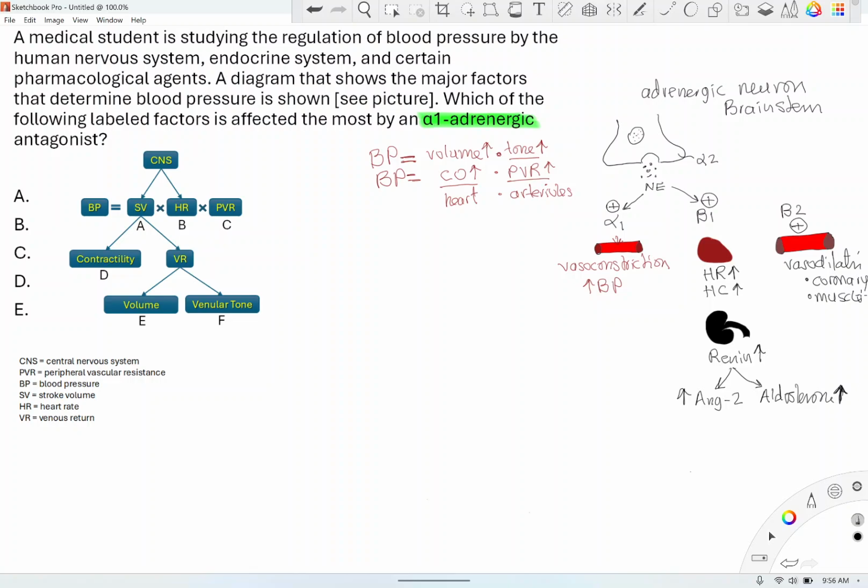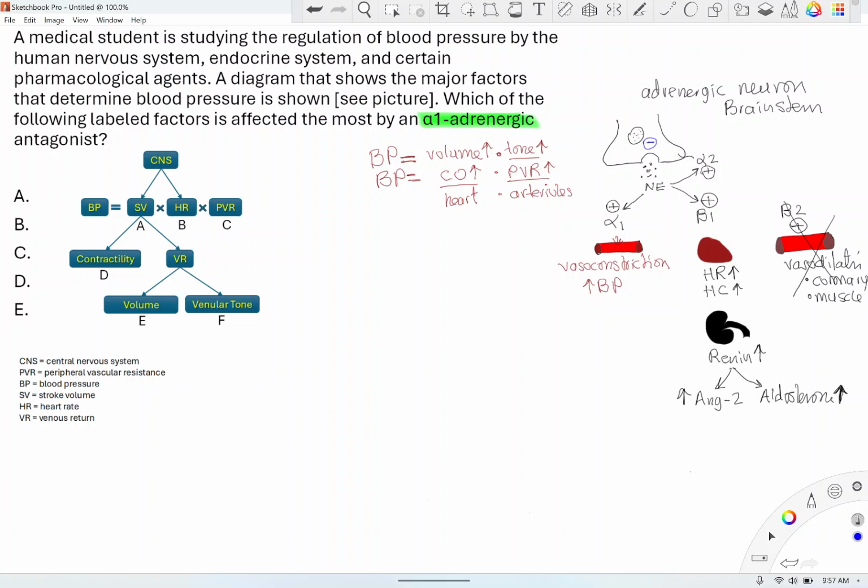Alpha 2 decreases norepinephrine release or secretion from the neuron, so it self-regulates. If too much norepinephrine is released, more of it is available to bind to alpha 2, and that will lead to decreased production of norepinephrine. Okay, so this was the mechanism.